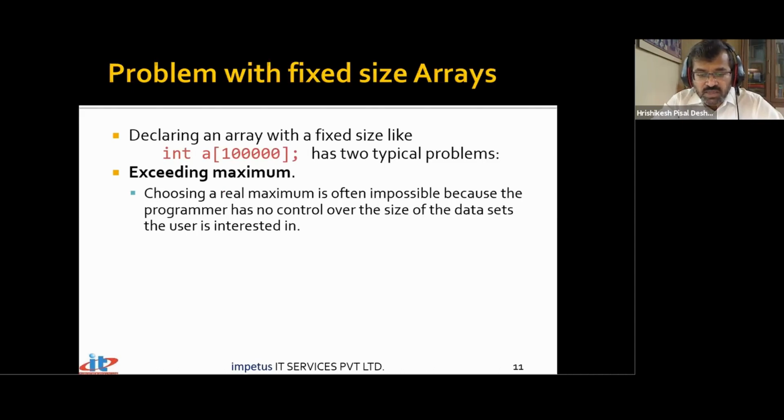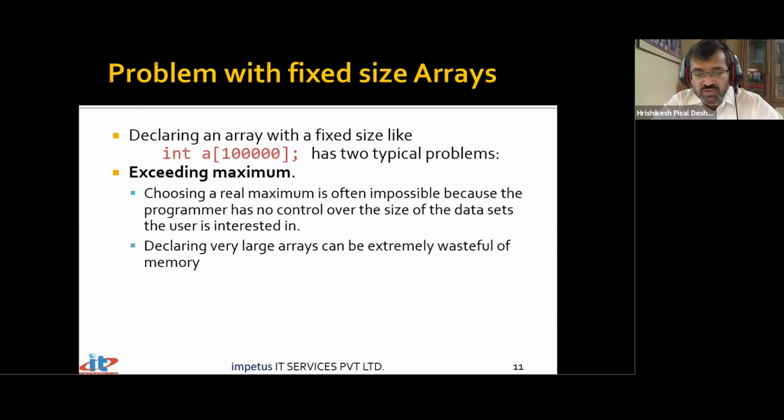So choosing a realistic maximum is often impossible, because programmers have no control over the size of the data set that the user is interested in. You may have defined an array of size 1 lakh and the user wants to store 1 lakh one elements. That's again a problem. You create an array of size 10, the user wants to store 12 elements, so you're going to have a problem. Declaring a very large array can be extremely wasteful. To be on the safer side, you create an array of size 1 lakh and you store 5 elements inside it.